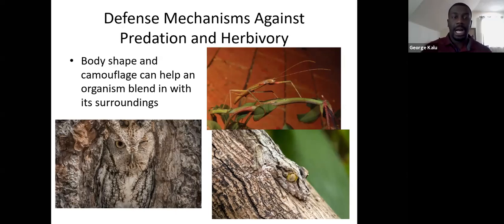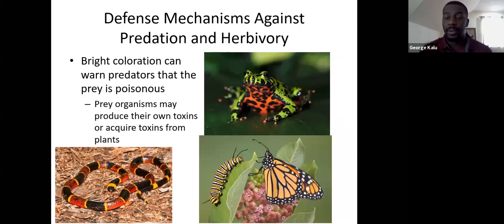Now, coloration patterns are also really important defense mechanisms. Especially if an animal has bright colors, that's usually an indication that that particular animal is toxic or poisonous. Some of these prey may be able to produce their own toxins, or if they eat certain plants, they may be able to acquire the toxins from the plant and store them within their bodies.